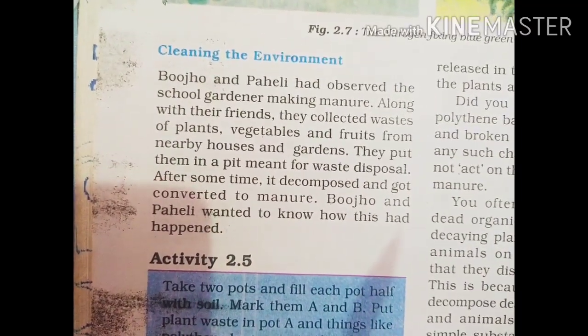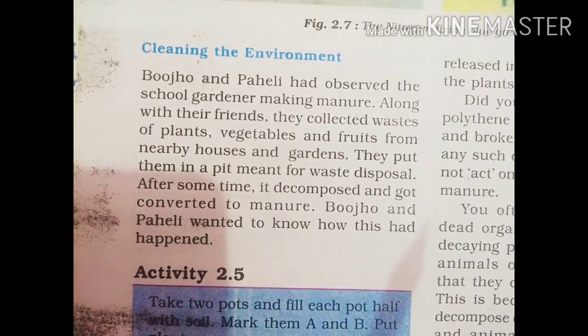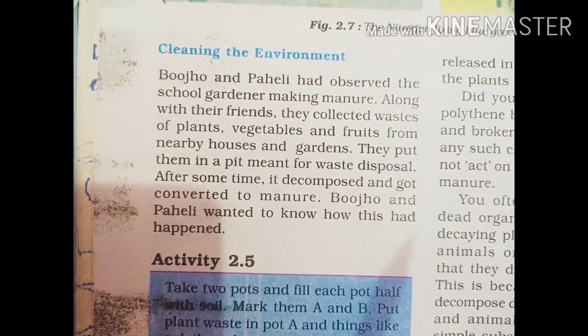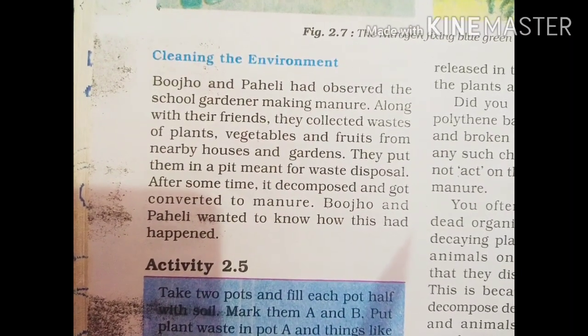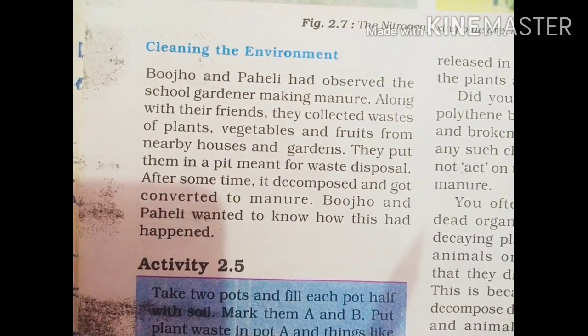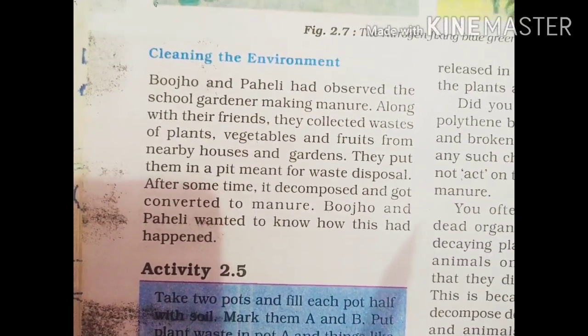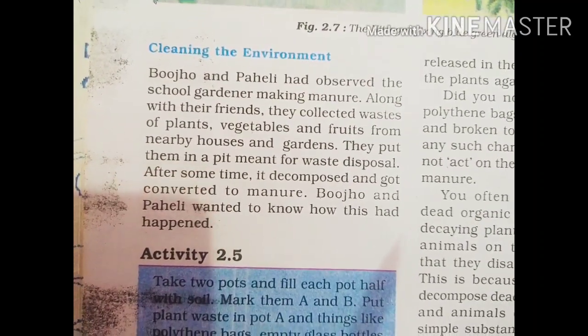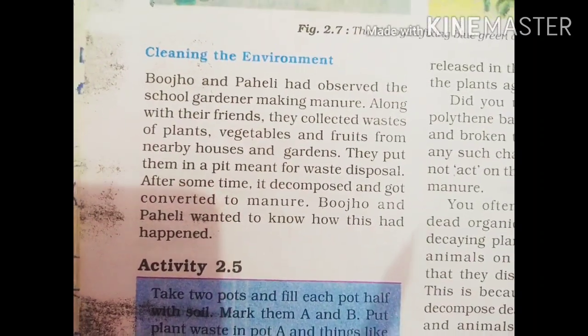So you can collect all these household kitchen garbage, and when you keep these things under the soil, and you have to cover the soil, and after a few days, when you again open